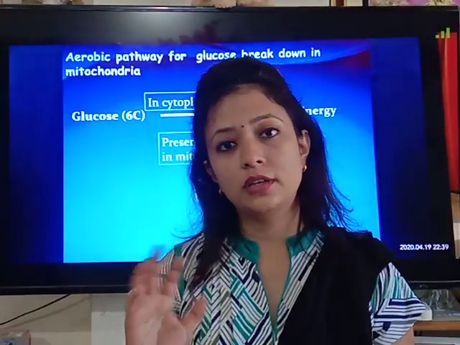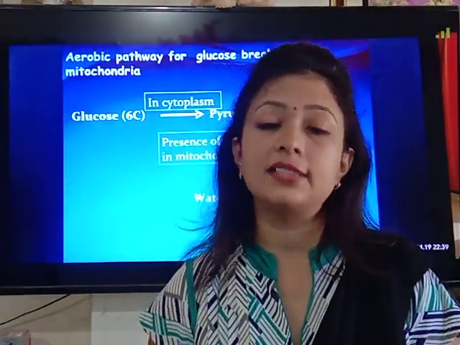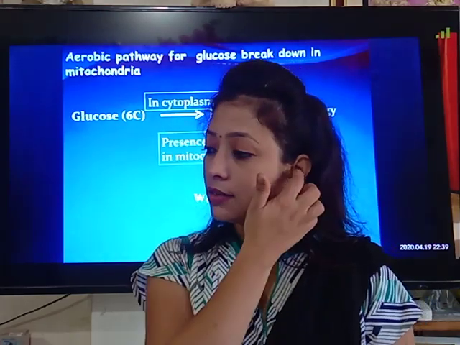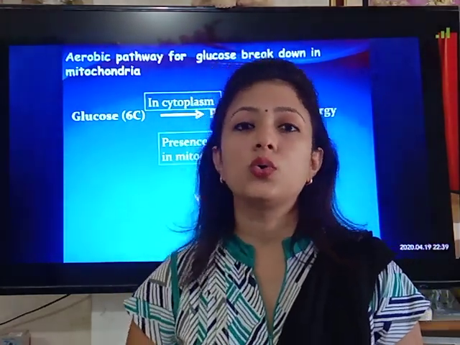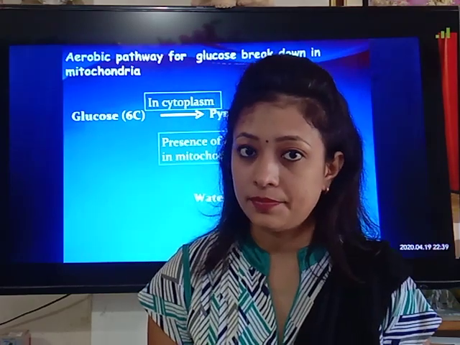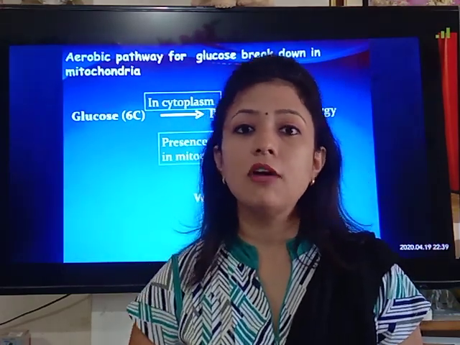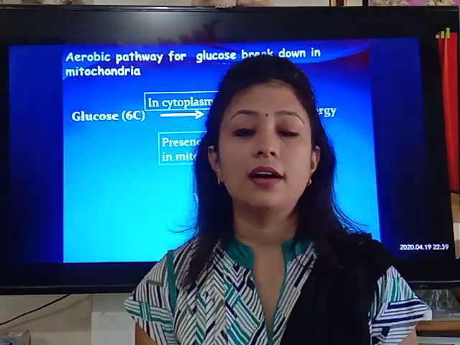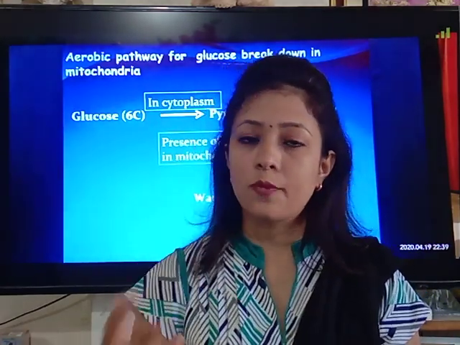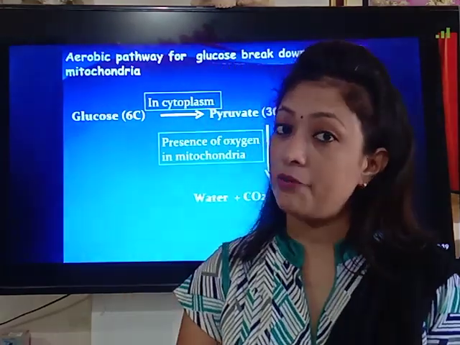So many times, children, questions in the form of differences are asked in your exam, that is, describe the various ways by which glucose undergoes oxidation, or describe the various types of respiration. What is the difference between aerobic and anaerobic respiration? You get this type of question, and it can come for 3 marks or 5 marks.